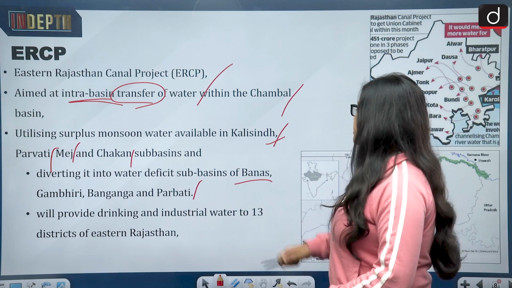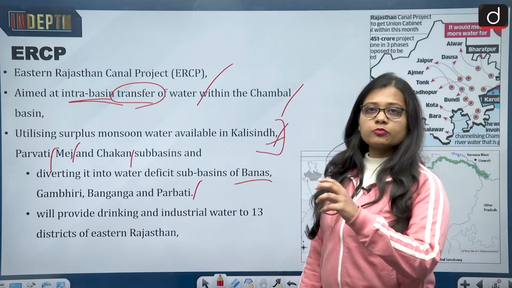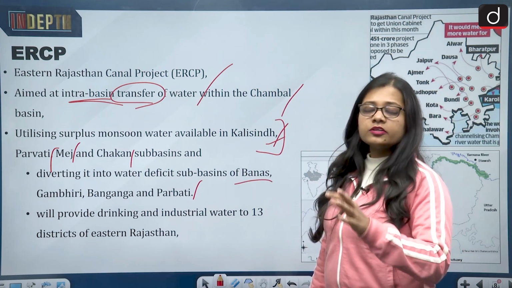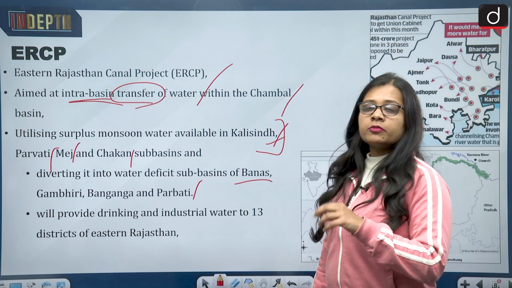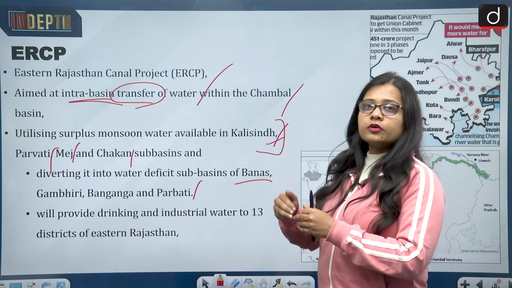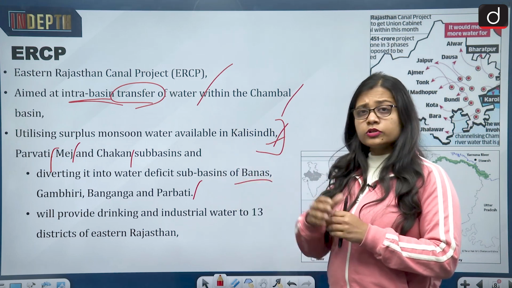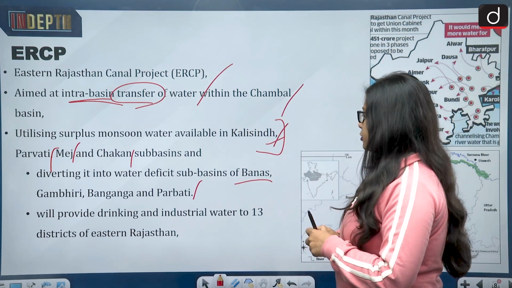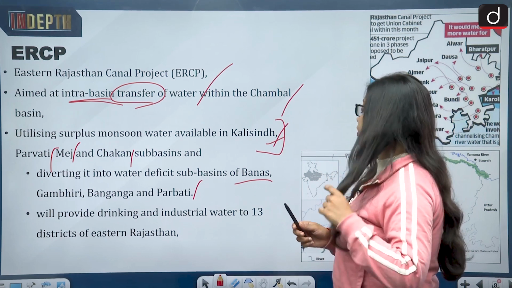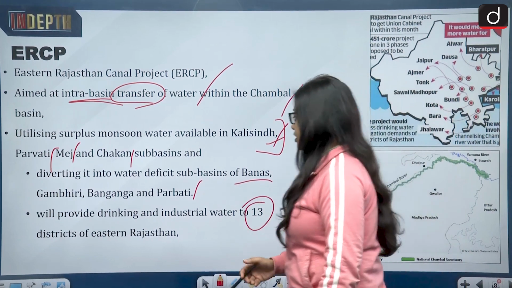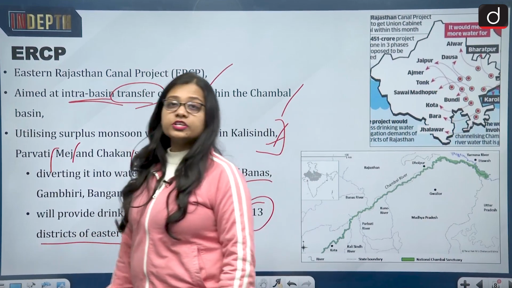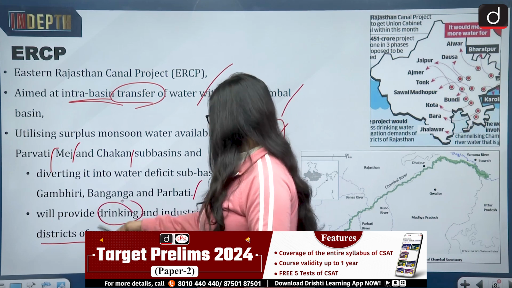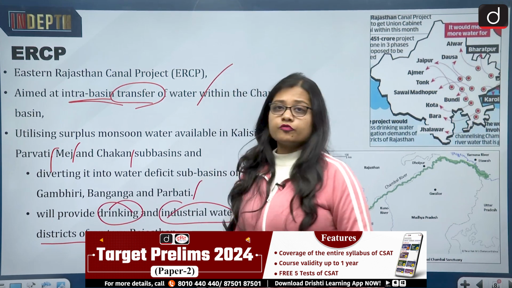You can say that these rivers we are talking about, with surplus monsoon water, are basically rivers, not all, which are flowing in the area of Madhya Pradesh. They will transfer the water to the water deficient rivers of eastern Rajasthan, and it will provide drinking and industrial water to 13 districts of eastern Rajasthan. So the 13 districts will benefit in the form of drinking water and industrial water.